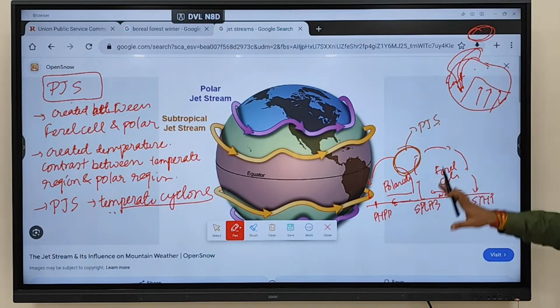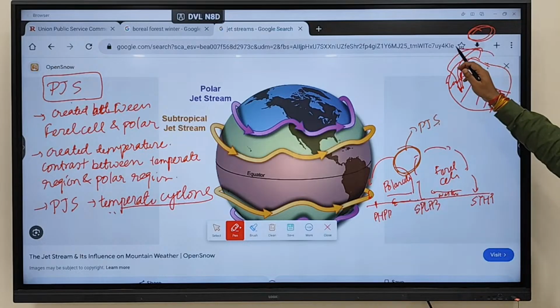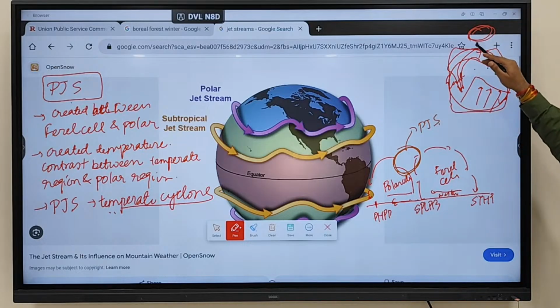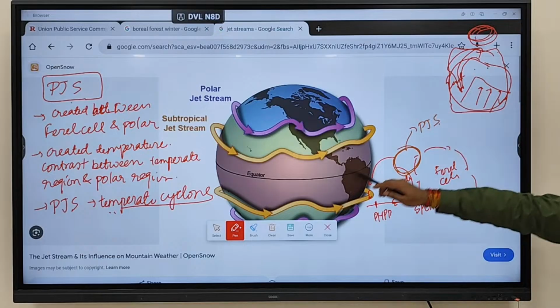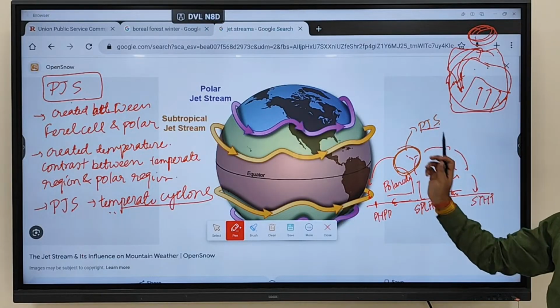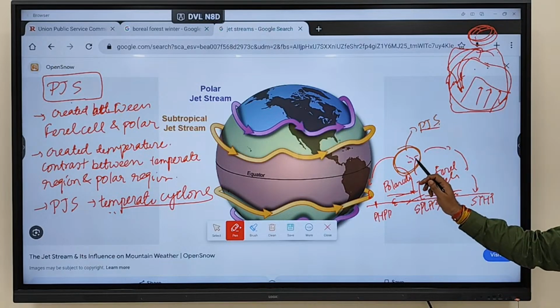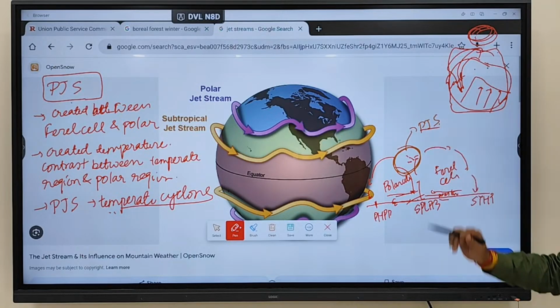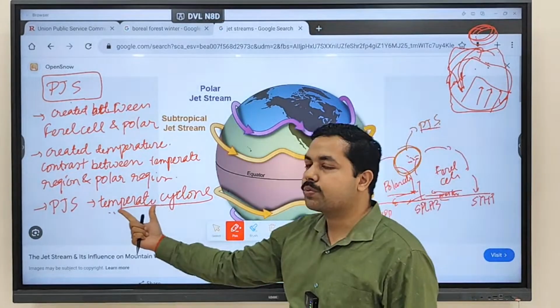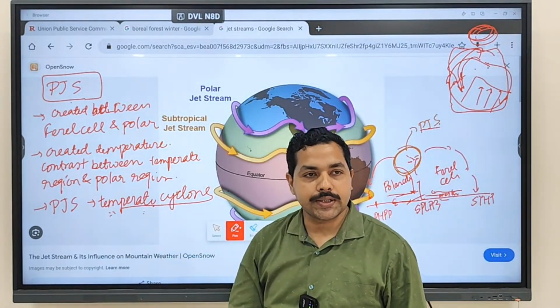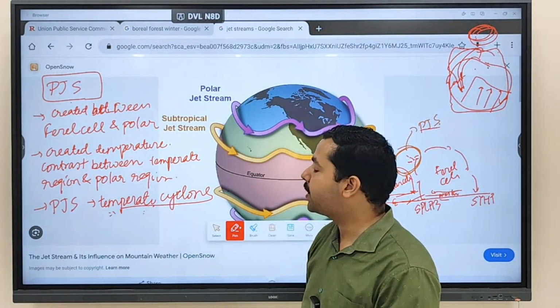This meeting of westerlies and easterlies is happening in which atmosphere? Lower atmosphere. In the higher atmosphere, what is moving? Polar jet stream. So in the lower atmosphere, meeting is happening. In the higher atmosphere, jet streams are blowing. That's why jet stream influences which cyclones? Temperate cyclones.